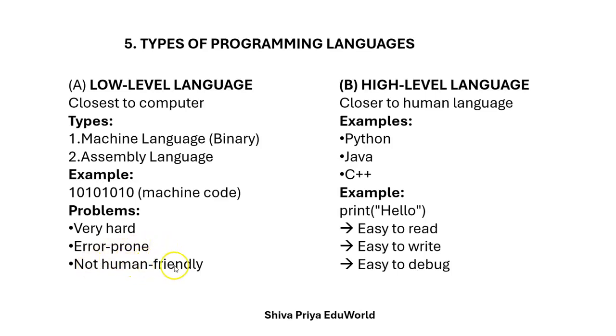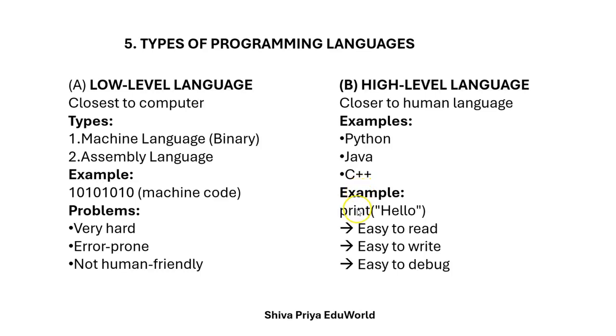Not human friendly. These are all the difficulties that we can face in low level languages. Let us see what is high level language. It is closer to human language. I can easily understand if I read this language. For example, Python, Java, C++. If I read these languages, I can easily understand.